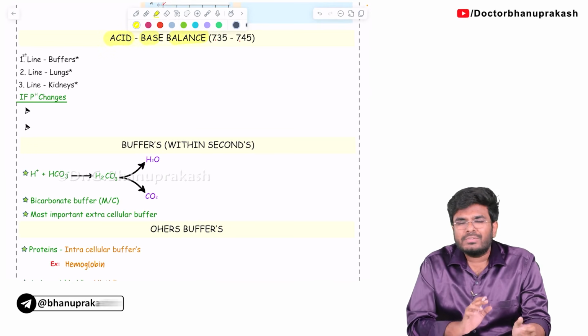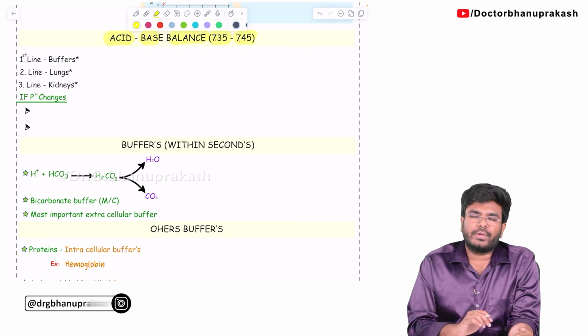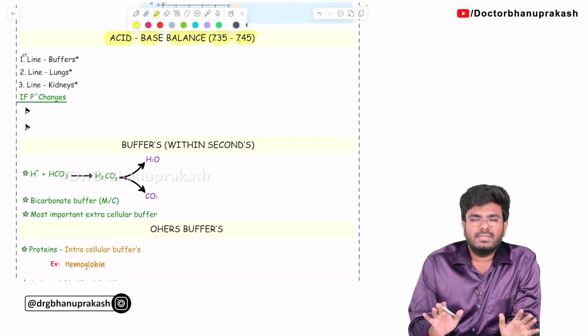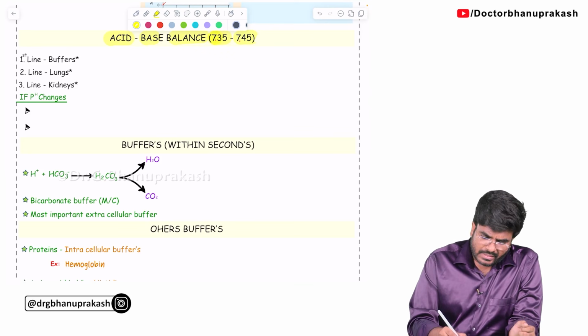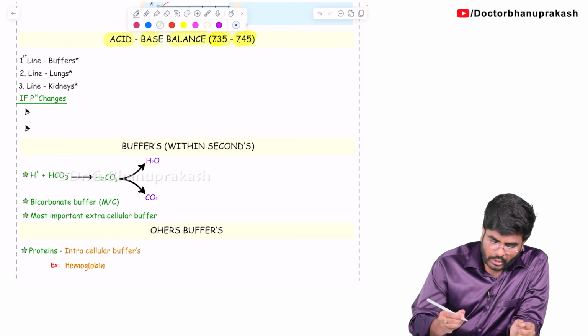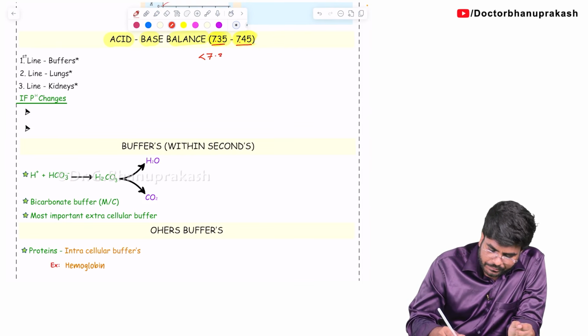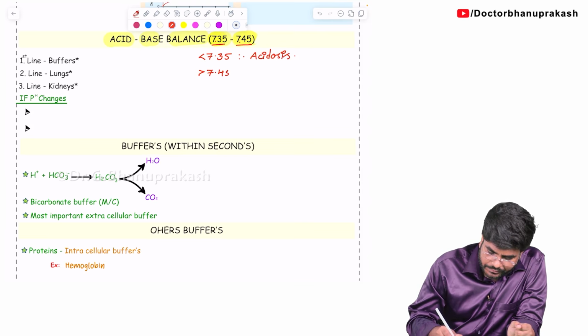Tell me, what is our normal pH? Our normal pH is in the range of 7.35 to 7.45. The acid-base balance, or the pH, you can say, is in the range of 7.35 to 7.45. First of all, why do we have to maintain this pH? Because any value less than 7.35 will cause acidosis, and values greater than 7.45 will cause alkalosis.